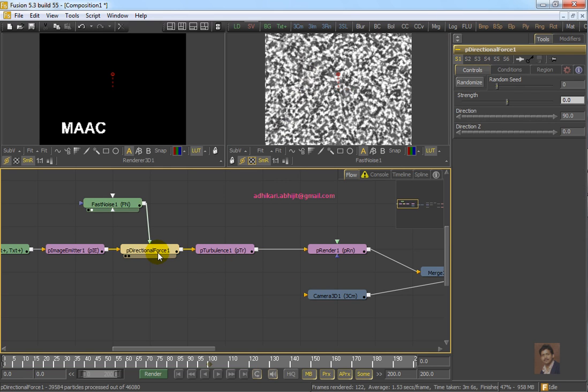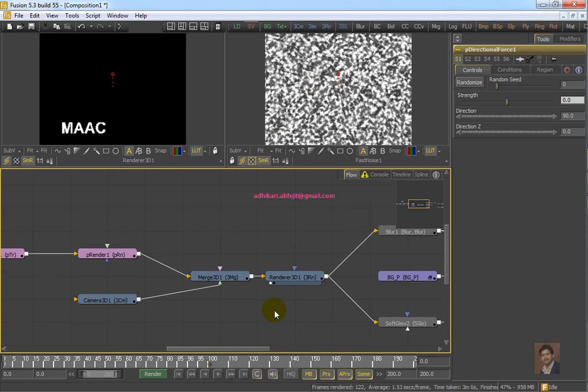If you want that particular text to stay for at least 20-30 frames to make it visible and readable by the audience or viewers, then you have to animate the directional force strength till that frame. So you can do that.